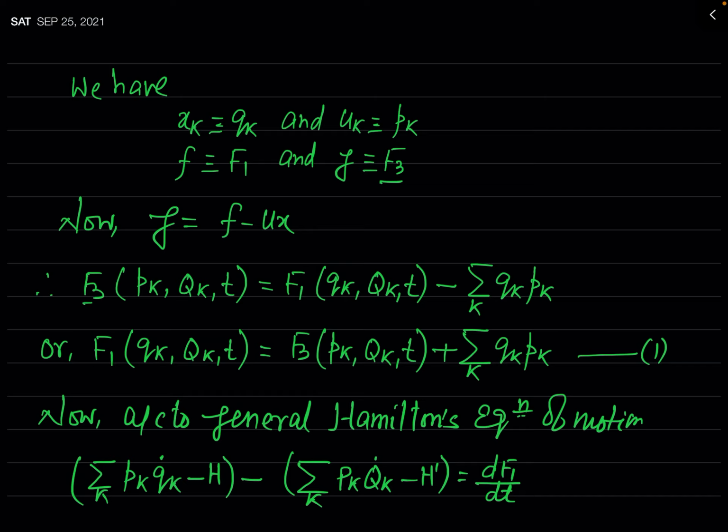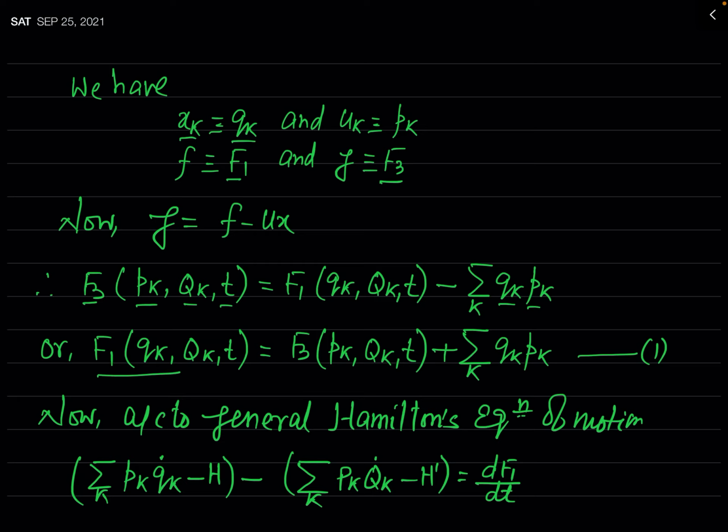So you can write f3 of pk, Qk, t equal to f, which is f1, and f1 is a function of qk, capital Qk and t, minus ux, this will be summation over k qk pk. You can see here xk is qk and this uk is pk. And so you can say what will be f1? f1 will be f3 of this much plus summation over k pk qk.